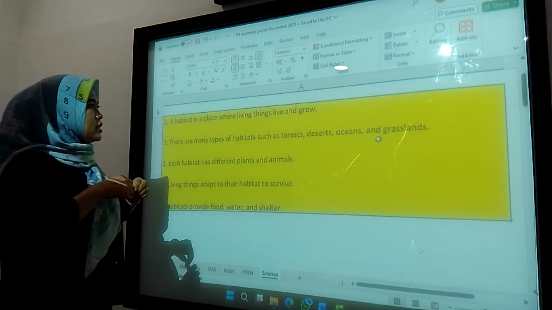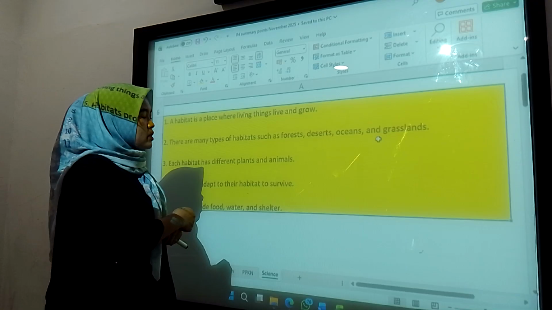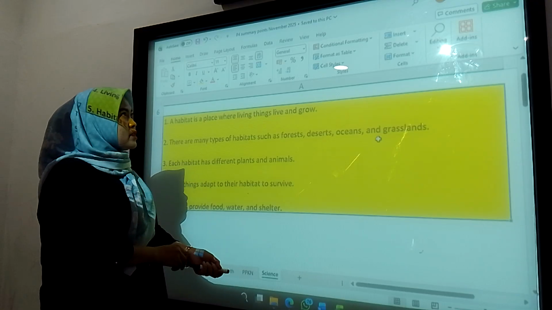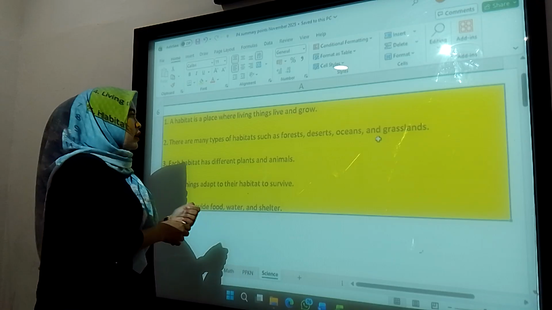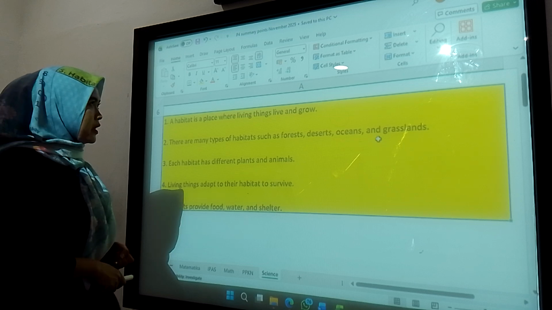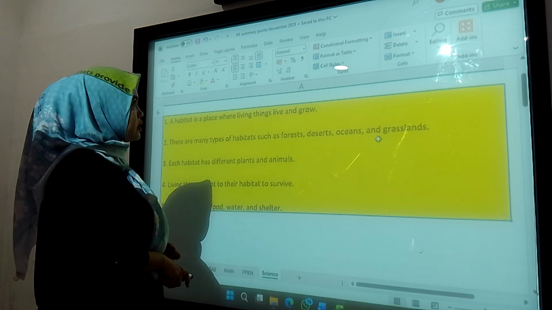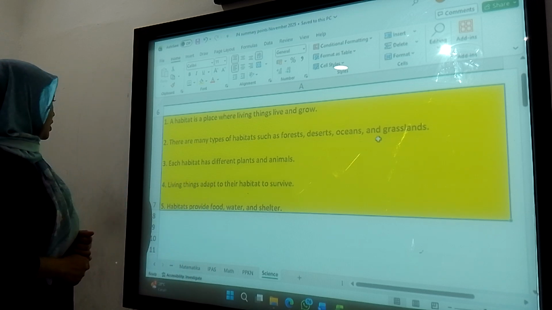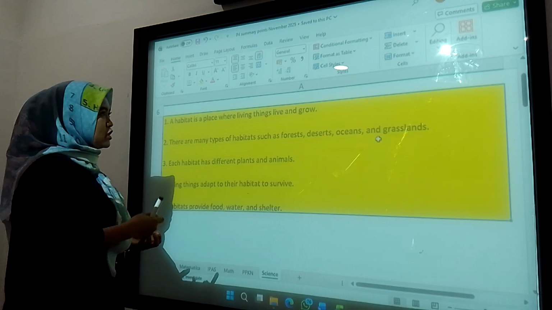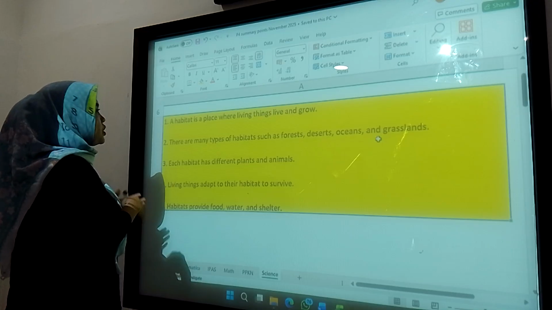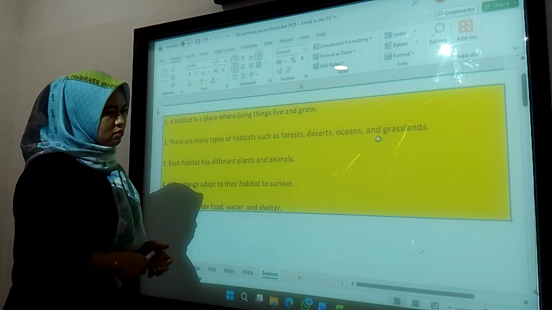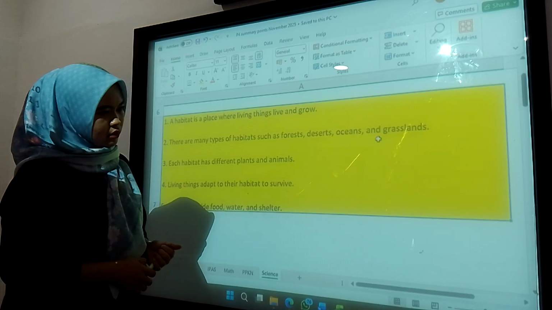And the last is tropical. The condition is wet, humid, and sometimes covered with rainfall. Animals that live there are, for example, toucan, orangutan, tiger, and macaw. Each habitat has different plants and animals, and every animal needs to adapt to its environment so it can survive. That's all. Habitats provide food, water, and shelter.